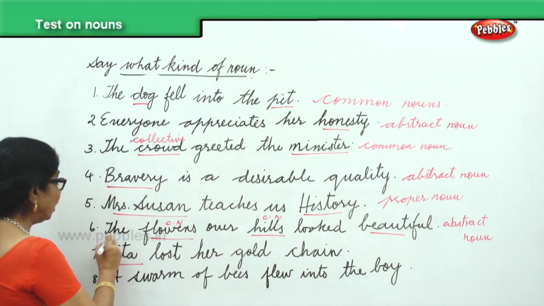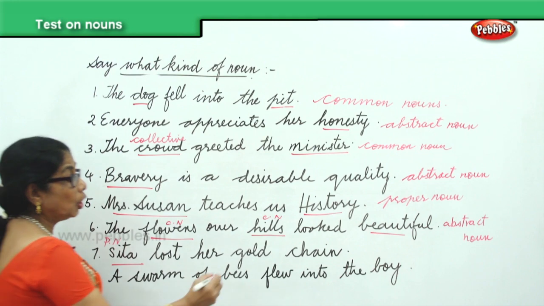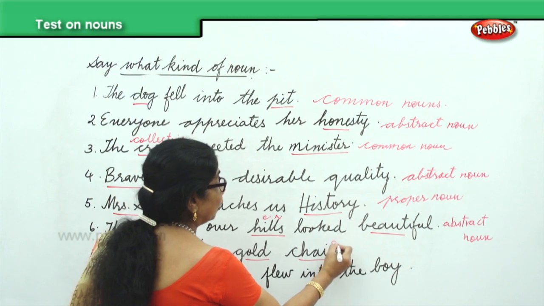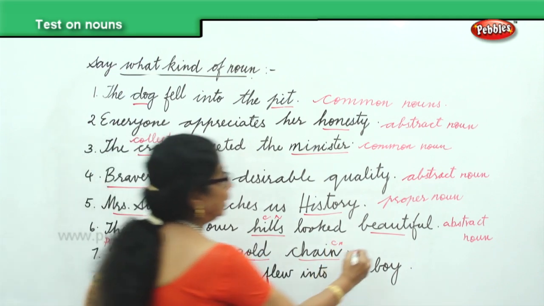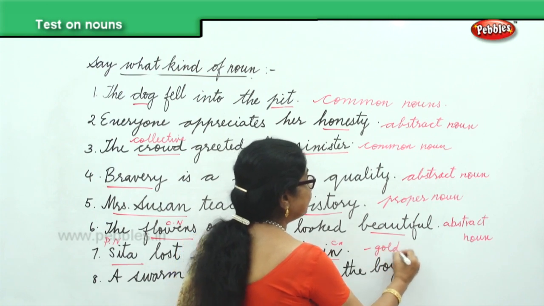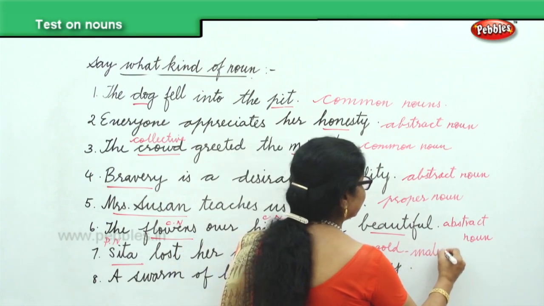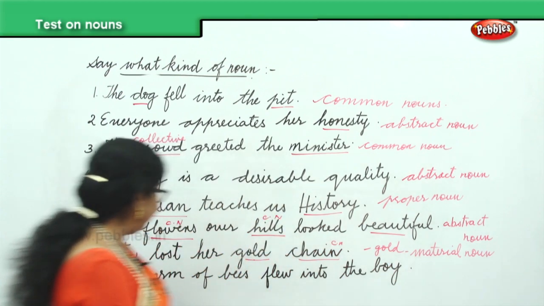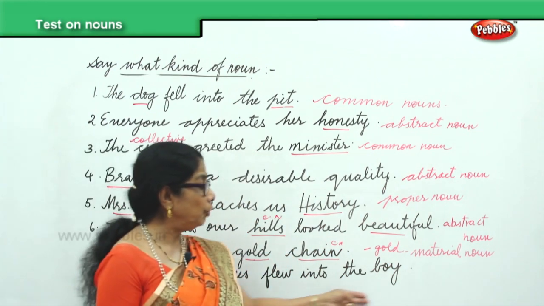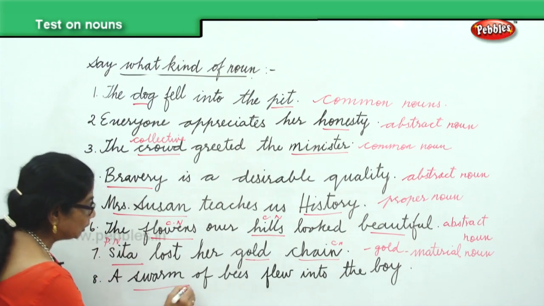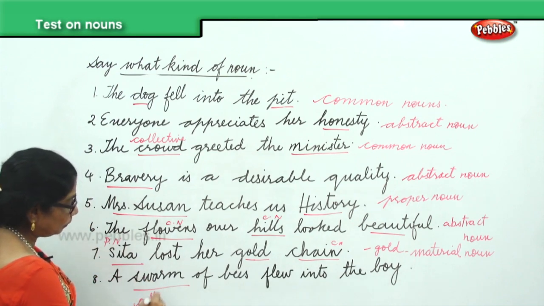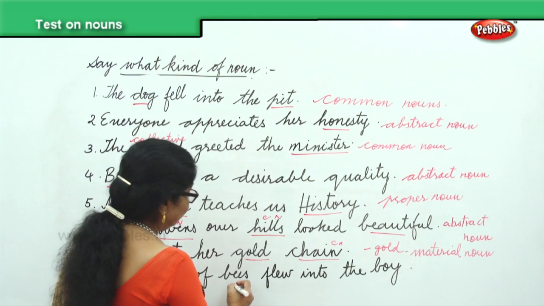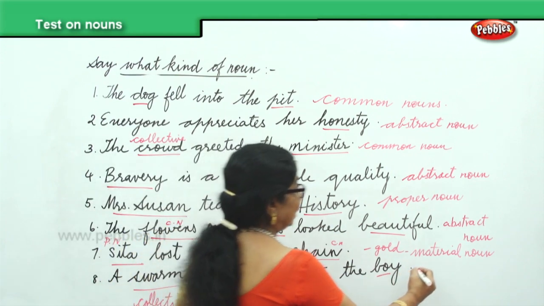Sita is a proper noun. Then you have gold, that is a material noun, and chain is a common noun. So you have gold, material noun. Gold is a material noun. Now what is left? A swarm of bees flew into the boy. Swarm of bees. Swarm, this is a collective noun. And then you have a boy, that is a common noun.